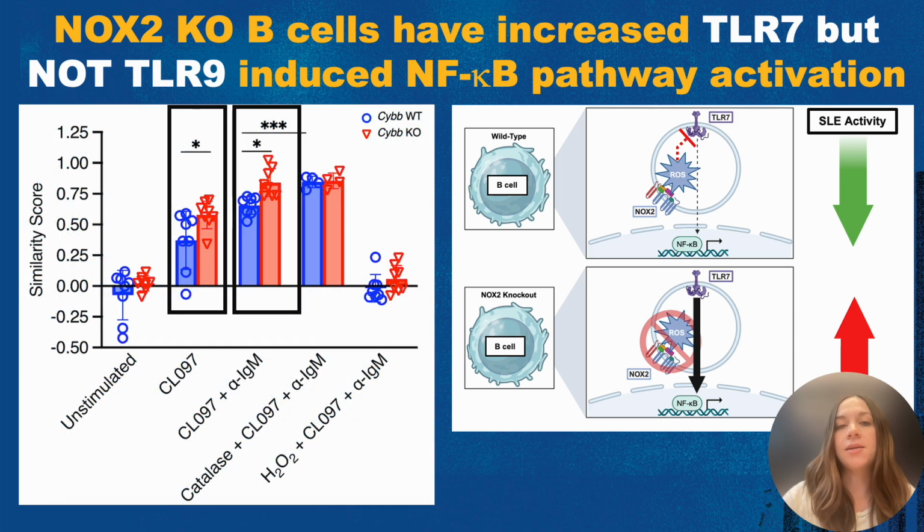Because NF-kappa B is activated downstream of TLR7 stimulation, we tested our hypothesis by quantifying NF-kappa B nuclear translocation in NOX2 sufficient versus deficient B cells downstream of TLR7 stimulation with or without BCR activation. We show here that CYBB knockout B cells do in fact exhibit greater NF-kappa B translocation after TLR7 stimulation. Importantly, as we further show in the paper, this is specific to TLR7 but not TLR9 stimulation in B cells.